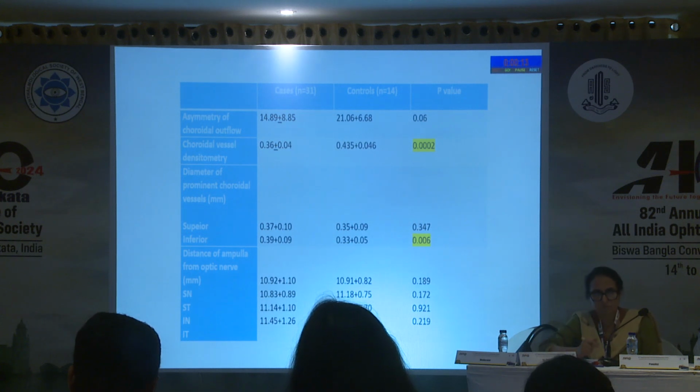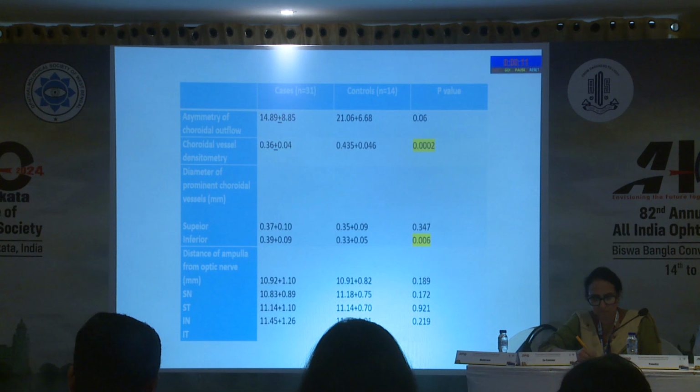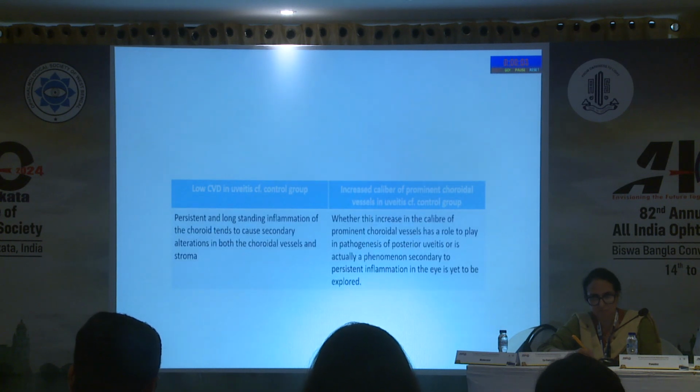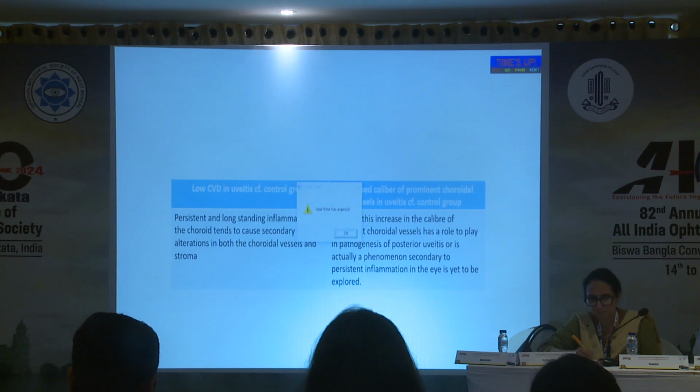What we found was the choroidal vessel density was significantly lower in the cases. Similarly, the diameter of the prominent choroidal vessels was significantly more in the inferior quadrant in the cases as compared to the control group. So this could be because of the long-standing persistent inflammation causing some secondary changes in the choroidal stroma and the choroidal vasculature, which could have led to low CVD.